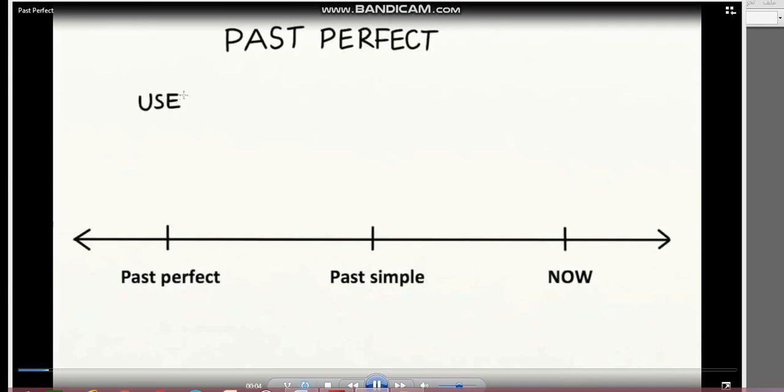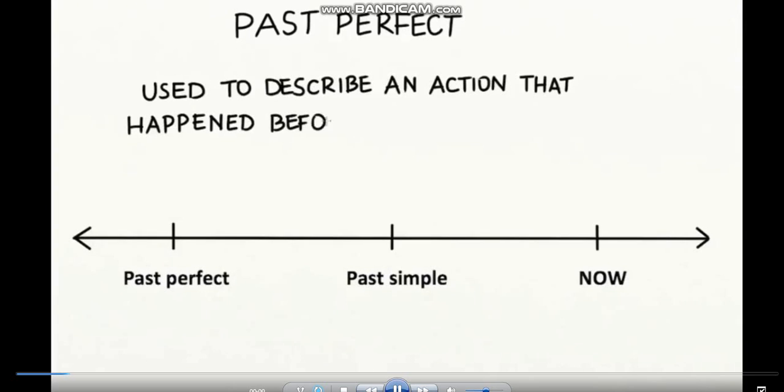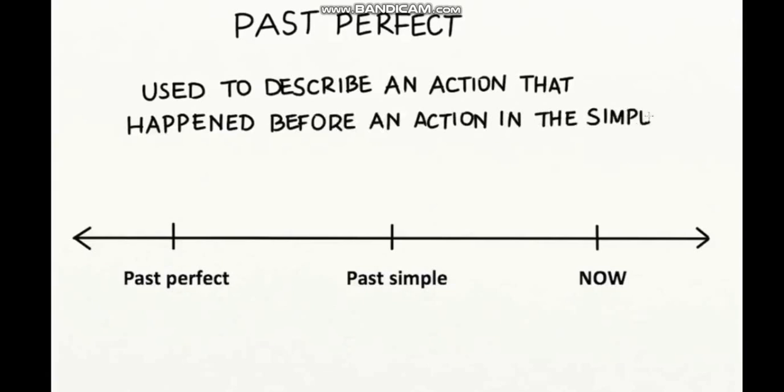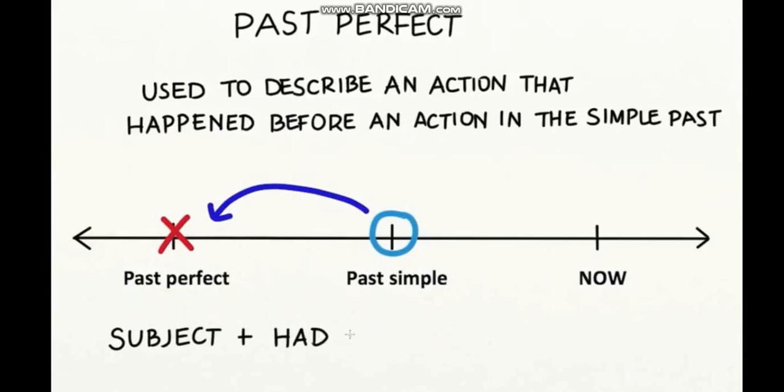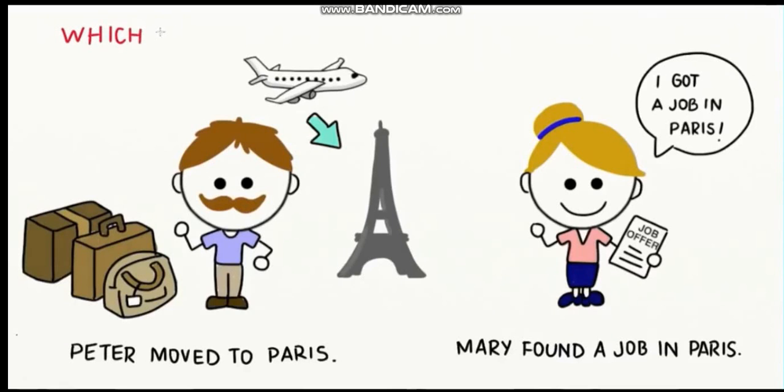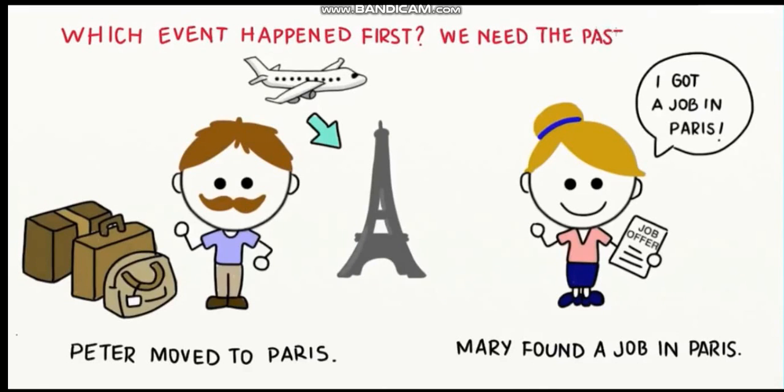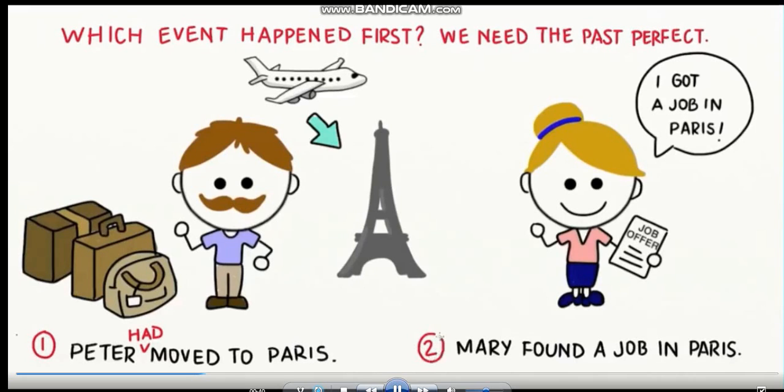Perfect tense is used to describe an action that happened before an action in the simple past. The formula is subject plus had plus past participle. We can use the past perfect to tell us which event happened first. For example, if we add the word had to this sentence, Peter had moved to Paris, we know that this action happened first.